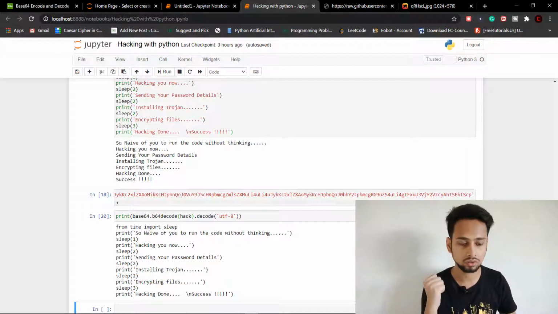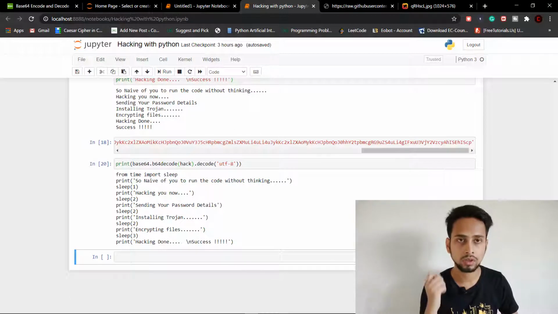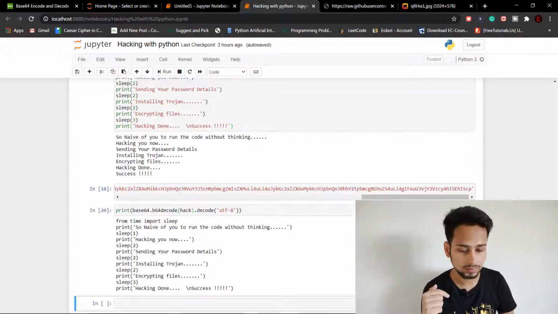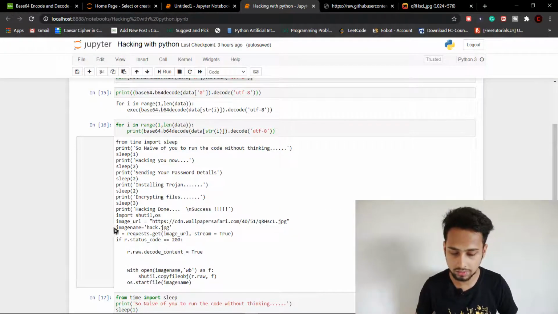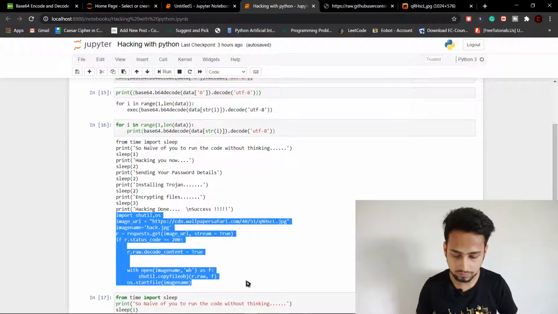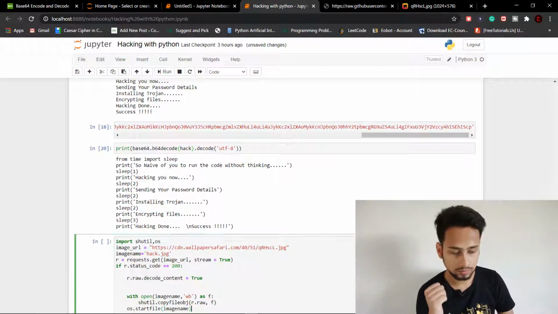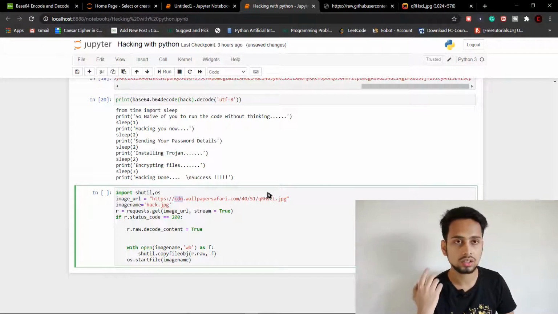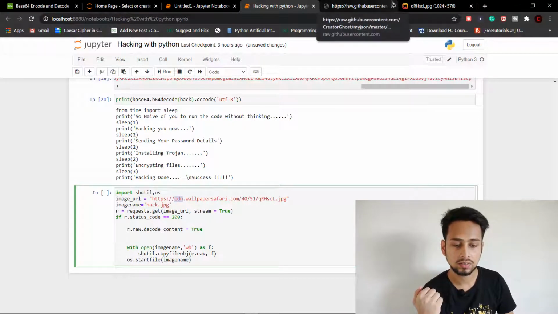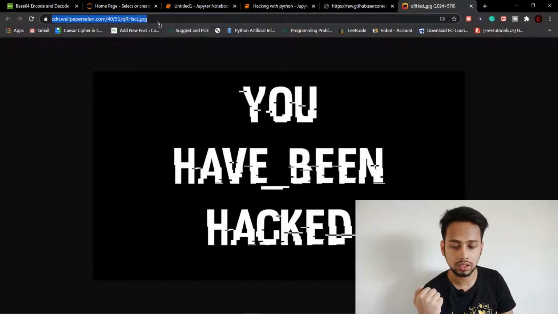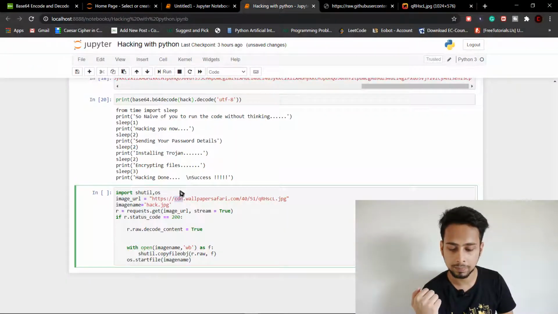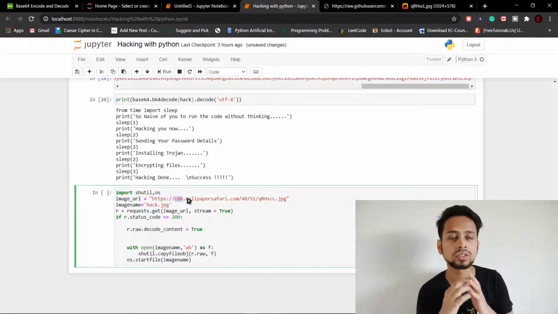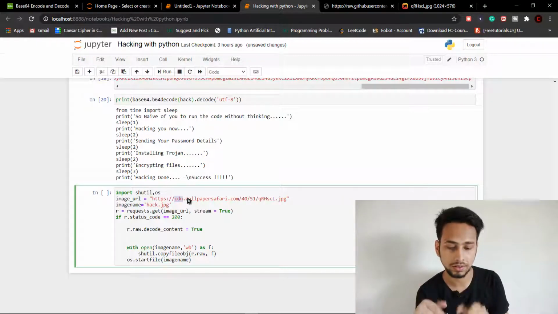So let me show you one more example of downloading the photo that actually just happened. For that, let me copy paste the code here and I will explain. Okay, here is the code. First we are going to specify the image URL. In this case, I just took this random image from the internet. This is here, and I copied this URL and pasted it here. You can choose any image of your choice and paste it here and you are good to go.